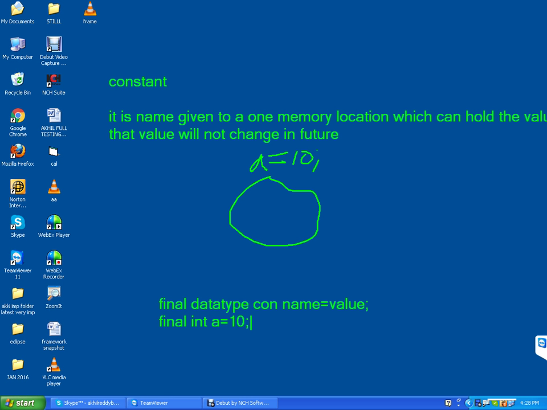That is the main difference between constant and variable. If it is constant, it is having final. Final data type, final int a equal to 10. That is constant. If it is not having final, that is variable. Whenever you are facing the interview, they will ask you what is the main difference between constant and variable. How to identify if it is constant or variable: if it is having final, that is constant. If it is not having final, that is variable.